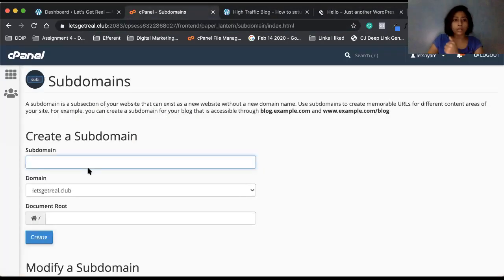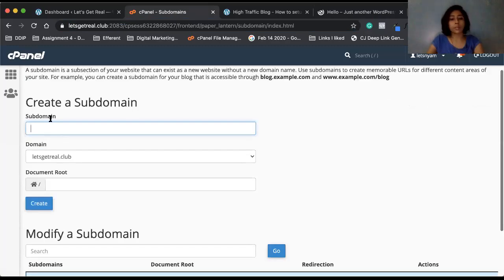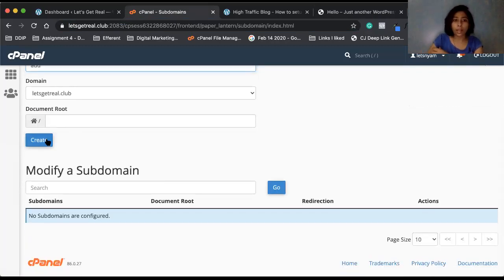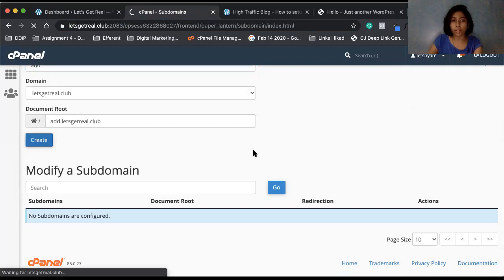So right now, if you want a subdomain, I can just add something like "add", this is the subdomain. So the website basically would be add.letsgetreal.club. And once I do that, I can just create it. That's the first step. And once you do that, you have created a new space. And in that new space, just like you purchase the domain and set up WordPress, you now add a different WordPress on this subdomain as well.